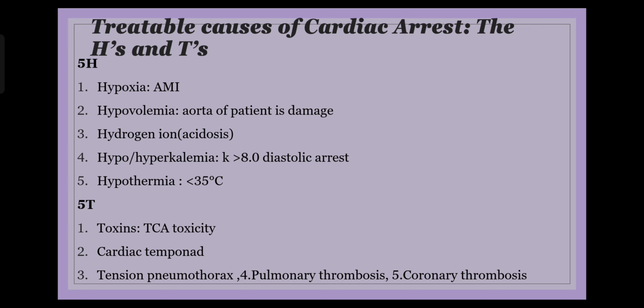Now, because there are so many informations here, total of 10 points, as I said, when you are working in the heat of the moment, you may not be having a brain working fast enough to identify each of the 10 causes. So let's try to simplify this even further of how to remember these 5H and 5Ts in a much shorter version so that you can achieve a better prognosis of your patients. So my thought process while I'm resuscitating the patient would be like this. One problem could be that the heart is not getting sufficient inflow, that is hypovolemia. Another possibility is that the lungs are not getting sufficient inflow, that is oxygen.